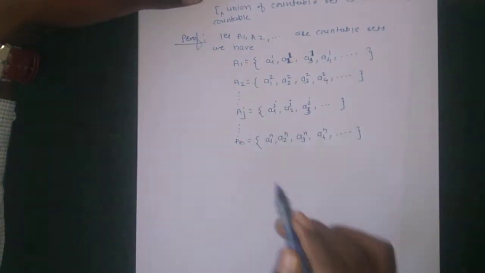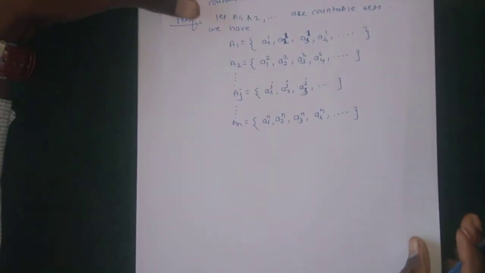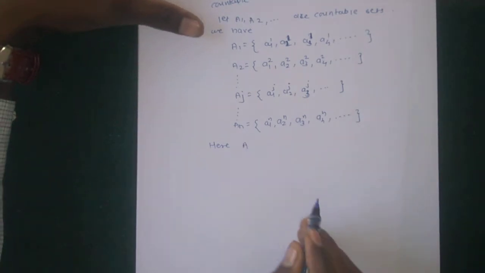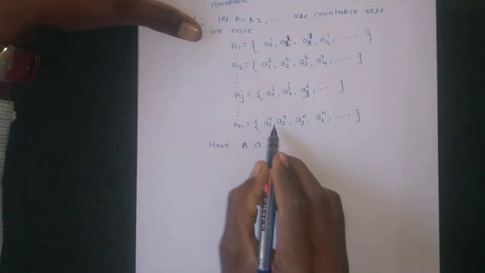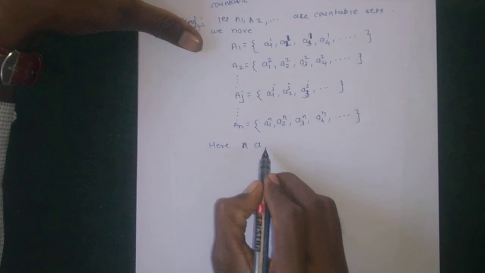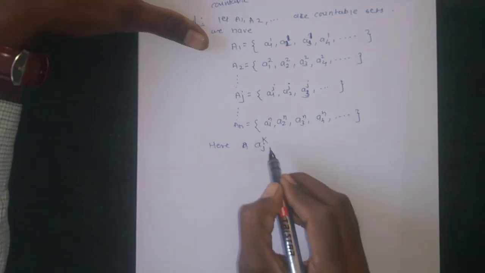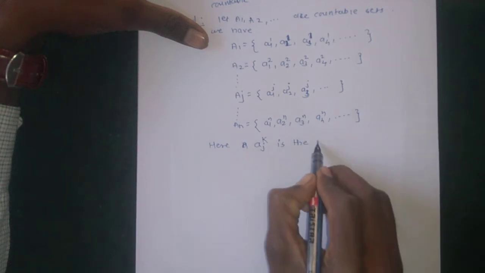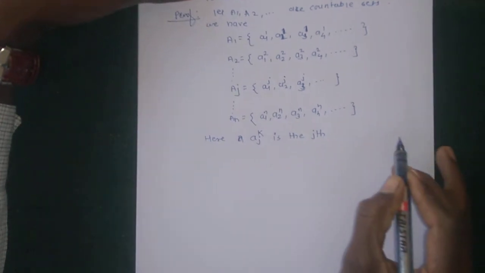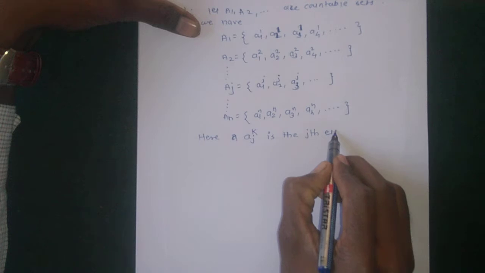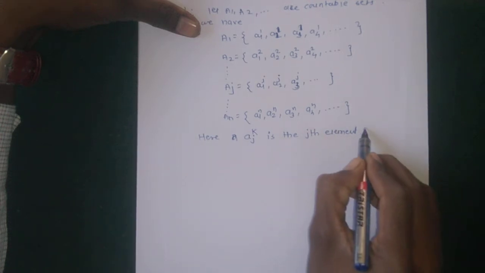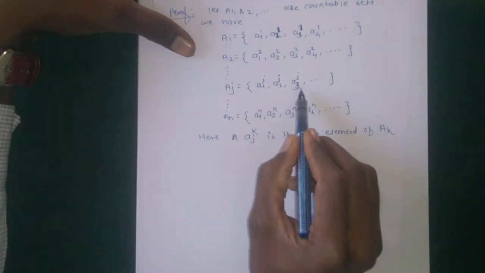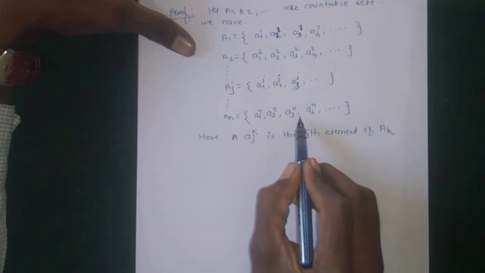Suppose their elements are such that ajk is the jth element of Ak, the jth element of Ak. This is a1j, a2j, up to so on, a1n, a2n, a3n.